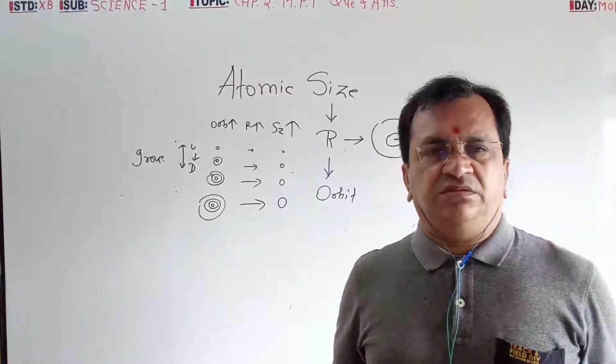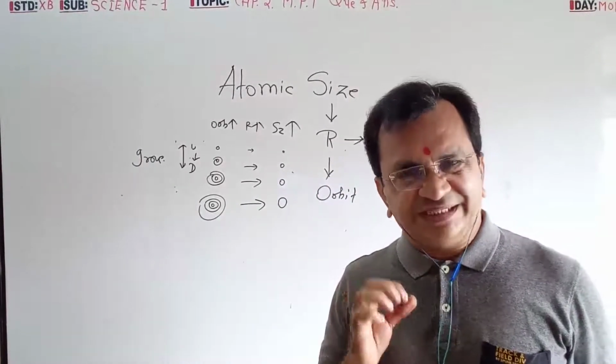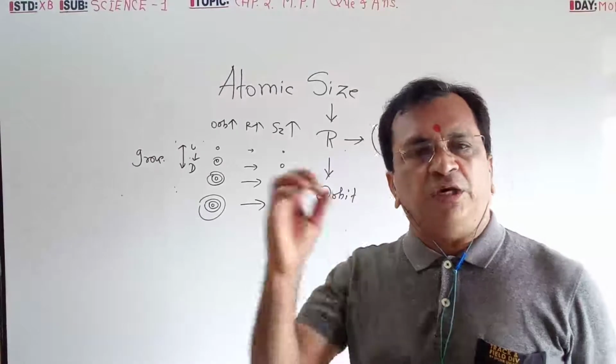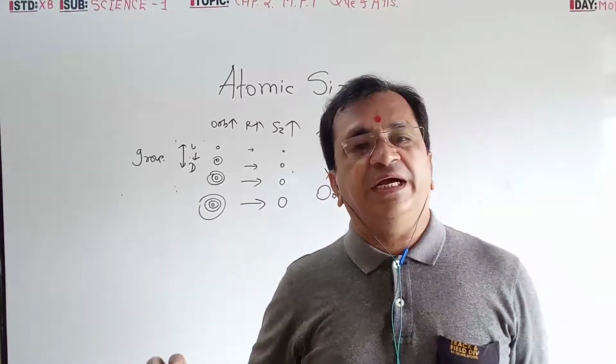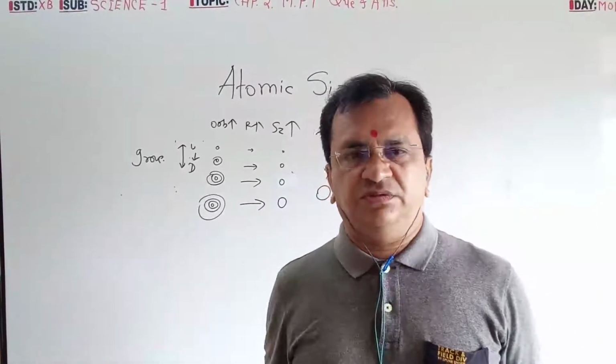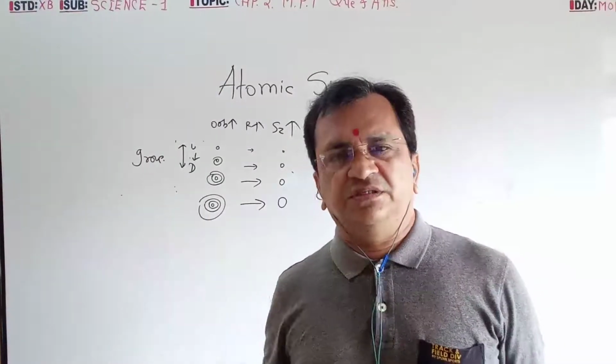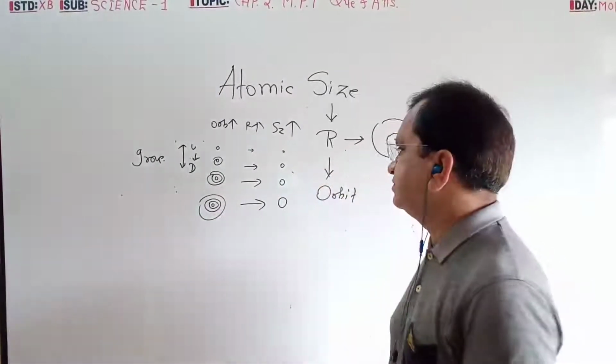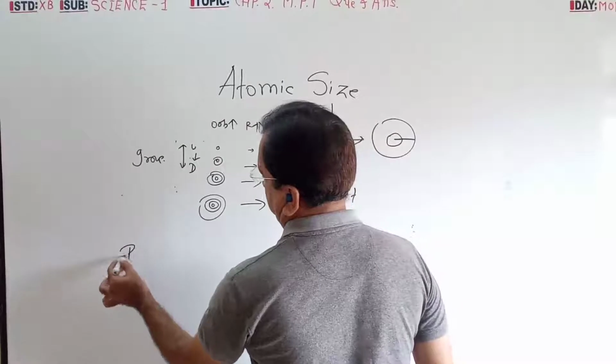So stepwise, a group you always have to describe from top to bottom: number of orbits increases, radius increases, size increases.